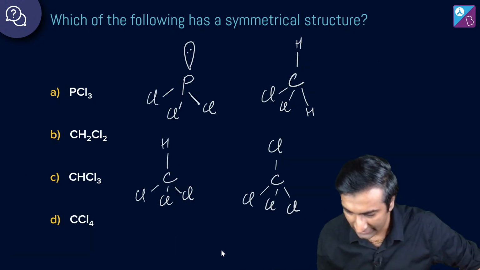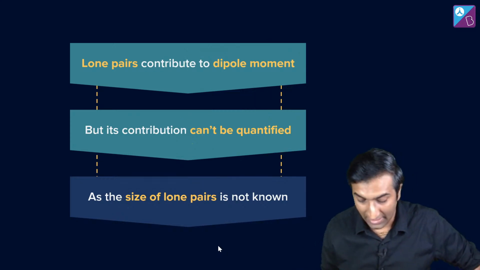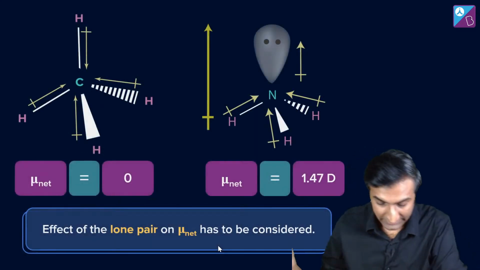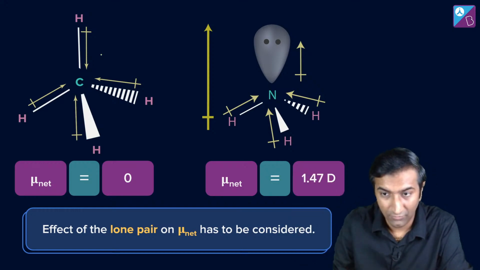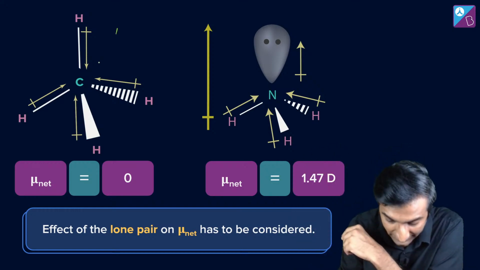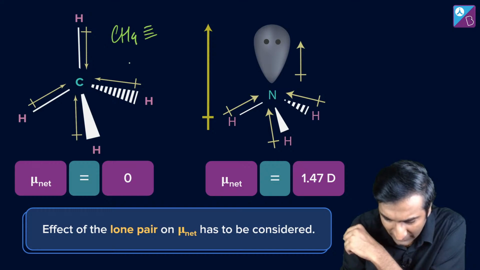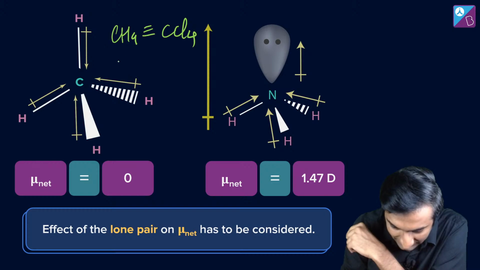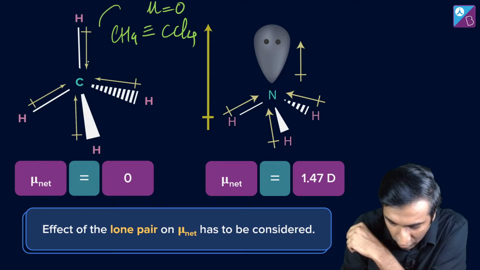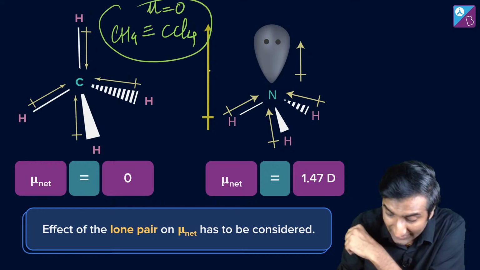Let's go on to the next idea, which was the idea of electrons that I mentioned. Now here, Anjum, going forward, the same thing we said. CH4, right? Which is similar to CCl4. Not the same, but similar, because mu is equal to 0 for both of these. But when you take NH3, it's not.